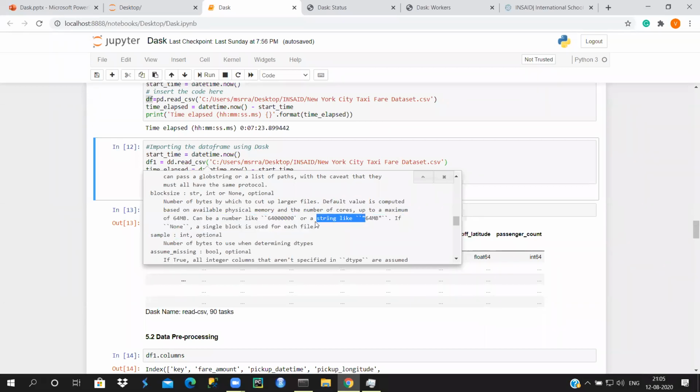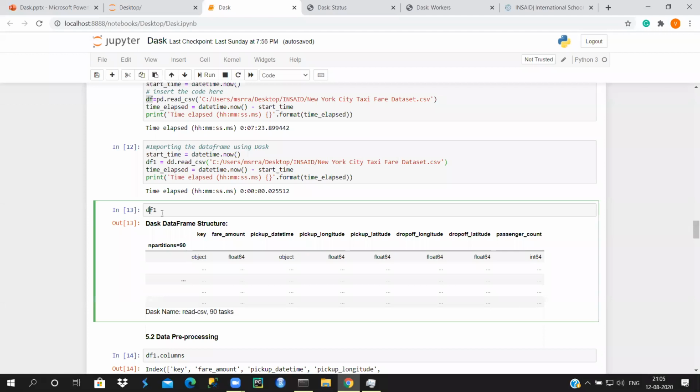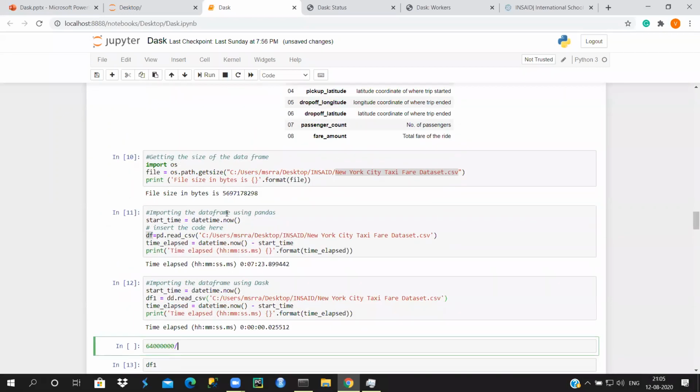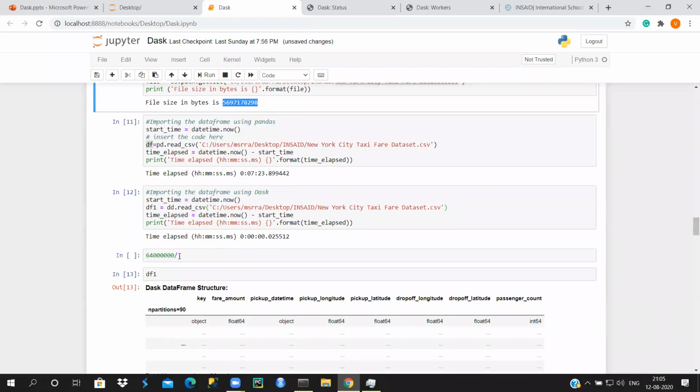Now another question that would be popping up in your mind is how it's 90. Let's take this number. I'm going to copy this number here. I'll create a code cell, copy this number here, and divide this by the size of my data set.